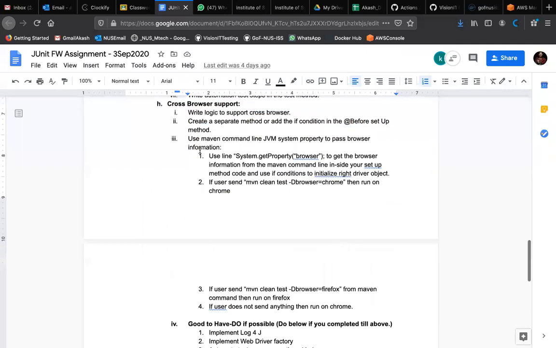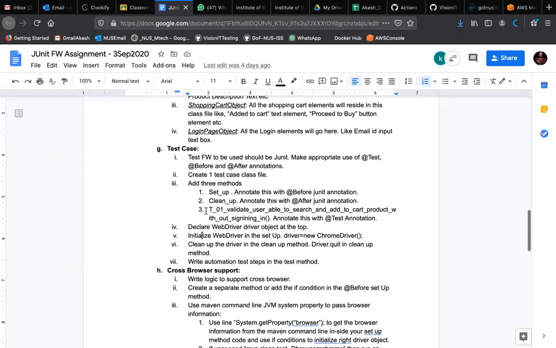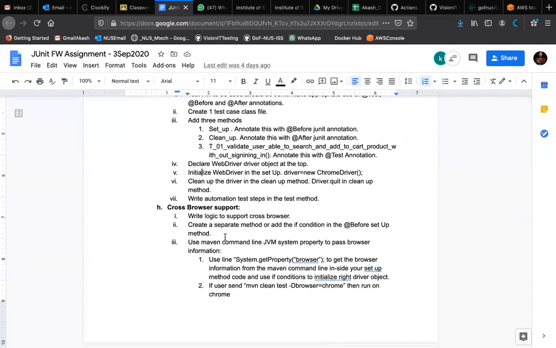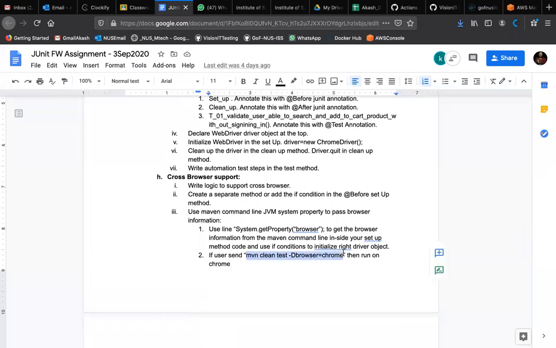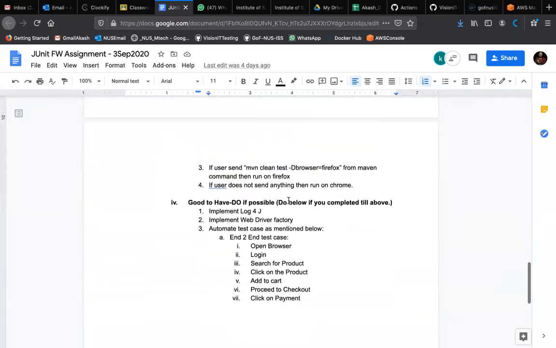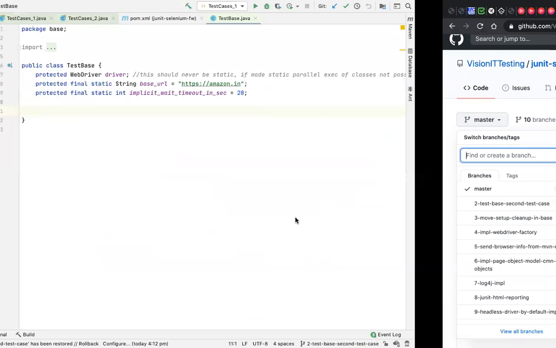So whoever is working on this, I would recommend you complete this. If you are here, it's almost 90% done, and only 10% work would be remaining. That is how to achieve cross-browser support from outside, sending properties from the Maven command line. Like if I want to run it on Chrome or on Firefox, you could have sent it from here. So just implement this, it is a pretty simple thing to do. The last deadline for this was actually Saturday, but if you can do it quicker, maybe by end of the day tomorrow, it would be fine, because we are supposed to start the Cucumber framework from today.